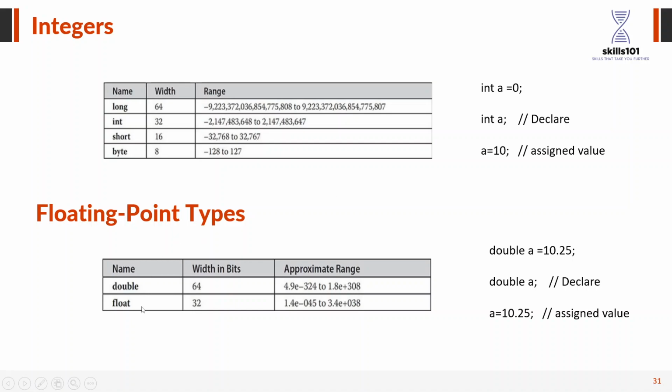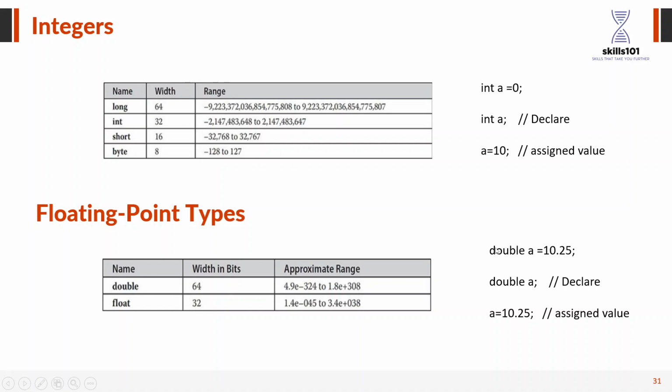There are two types of floating variables, double and float. Float is 32 bits and double is 64 bit. Like I'm going to declare a variable called a whose data type is double, and I'm going to store 10.25 into it: double a is equal to 10.25.